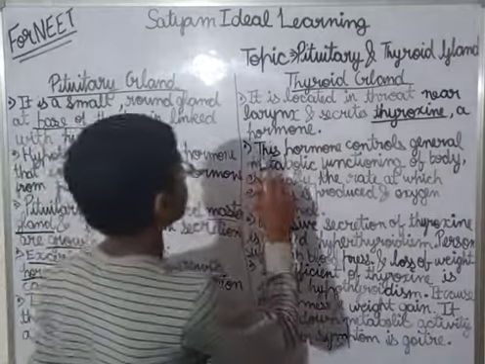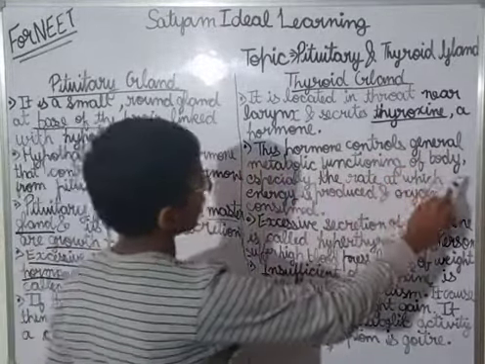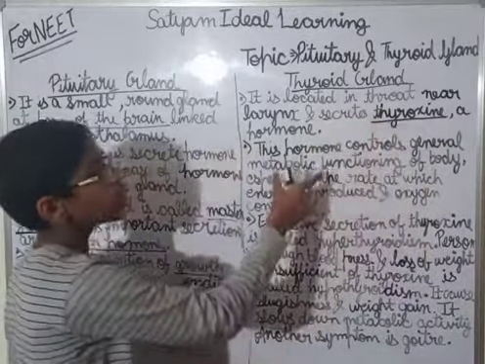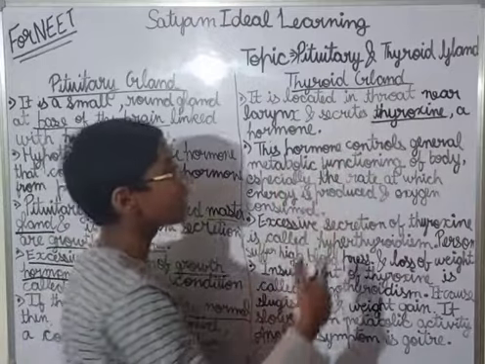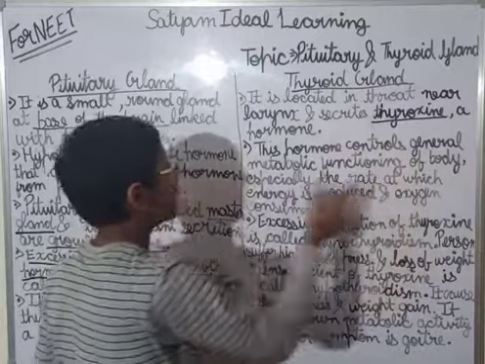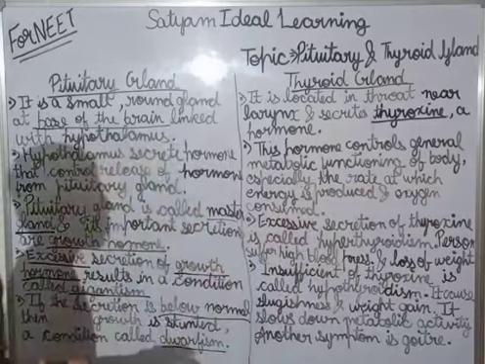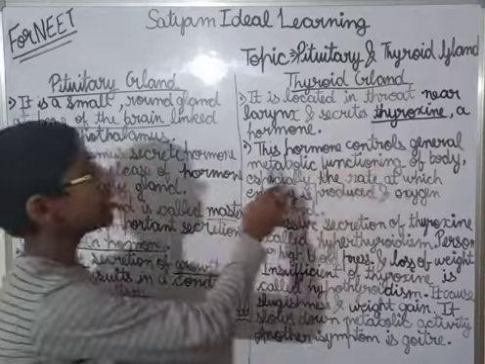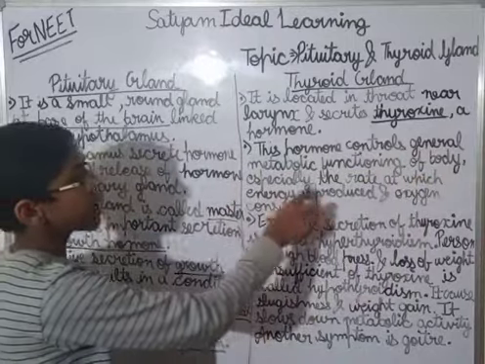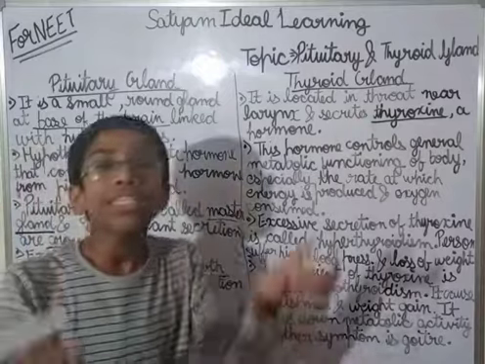Now see, I am telling, this hormone controls the general metabolic functioning of the body. So this thyroxine controls the general metabolic functioning of the body, especially the rate at which energy is produced and oxygen consumed.